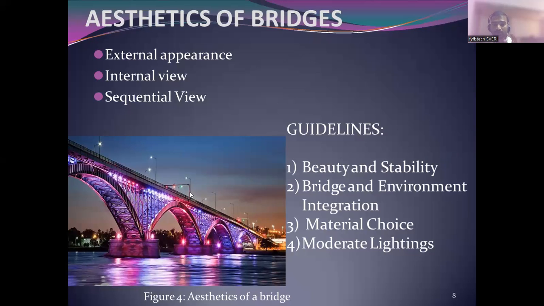Before constructing this, you have to do the design and all. How much load will come? When that load comes, how many members should be provided? What is the length? What is the width? How will the connection be? Which type of connection is it? Is it fixed, pinned or a roller? Roller and hinged. Yes, it is for the end to end. It is roller and hinge at the supports, but from one member to another member there will be a pinned connection, also called a hinged connection. So the guidelines are beauty and stability, bridge and environmental interaction, material choice, and lighting.